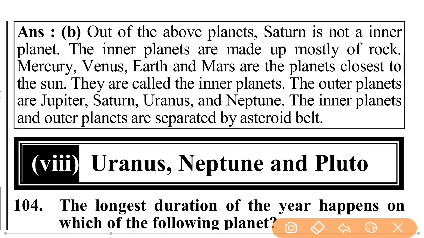Saturn is not an inner planet. The inner planets are made up mostly of rock. Mercury, Venus, Earth and Mars are the planets closest to the Sun. They are called the inner planets. The outer planets are Jupiter, Saturn, Uranus and Neptune. The inner planets and outer planets are separated by the asteroid belt.